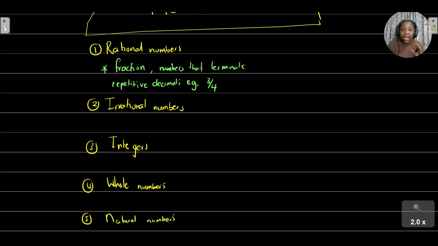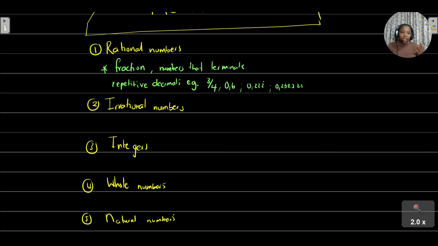Also, what's very important that you need to know about rational numbers is that your whole numbers are also considered as rational numbers. Your natural numbers are also considered as your rational numbers, and your integers are also considered as your rational numbers.